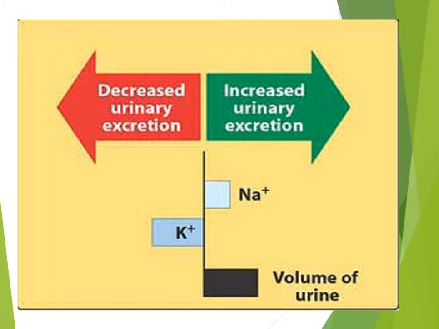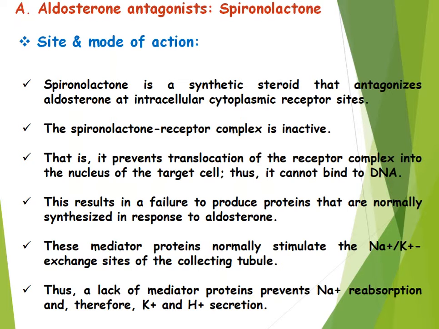Now, these decrease potassium excretion and increase the sodium level and the volume of the urine. The first one is the aldosterone antagonist, which is spironolactone. Its site and mode of action: this spironolactone, the aldosterone antagonist, and aldosterone is an adrenomineralocorticoid responsible for the maintenance of electrolyte balance in the body.